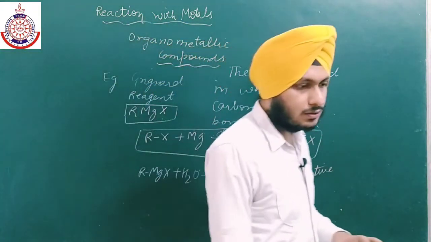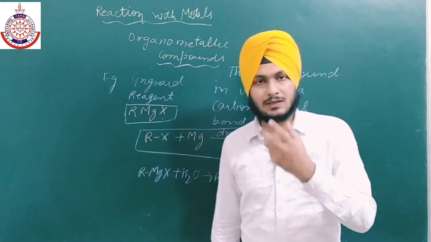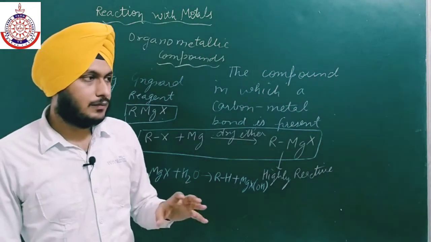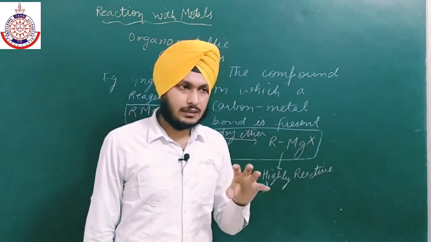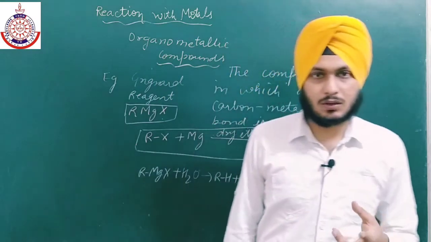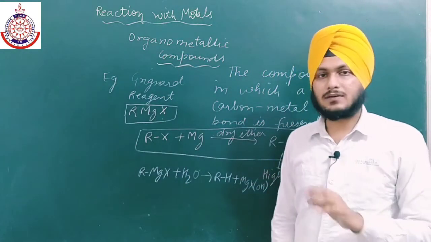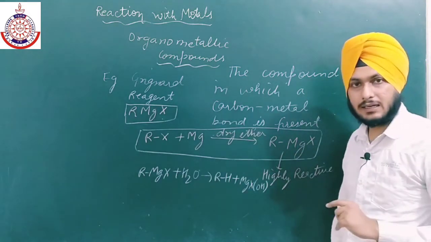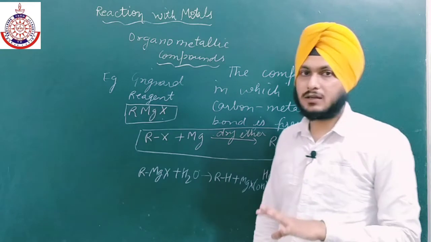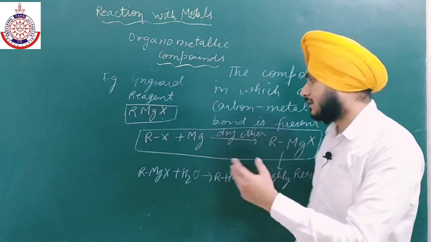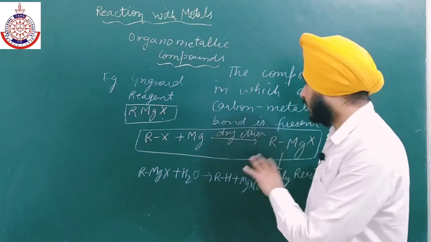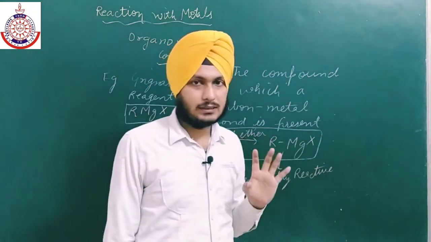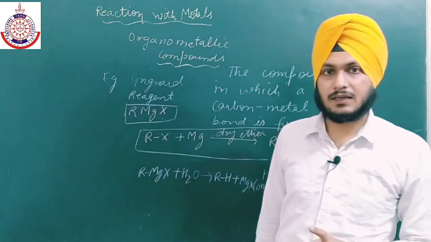They are also sensitive towards atmospheric oxygen and carbon dioxide. So that is why we are using dry ether. It is an inert solvent. It will not allow water or moisture, or oxygen and carbon dioxide, to react with Grignard reagent. In most of the reactions of Grignard reagent, they occur in the presence of dry ether, because Grignard reagent is very reactive.